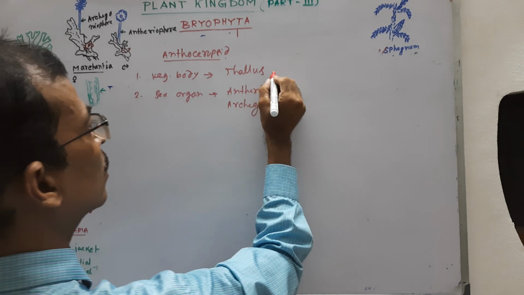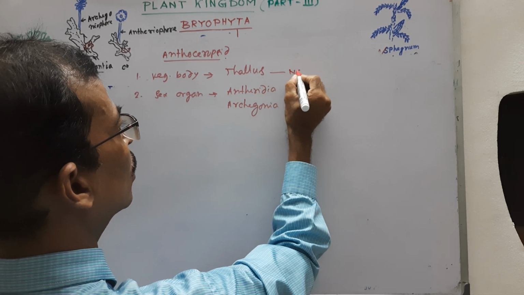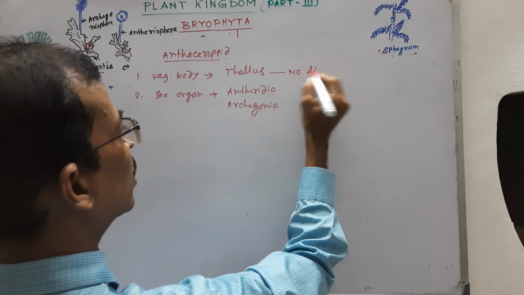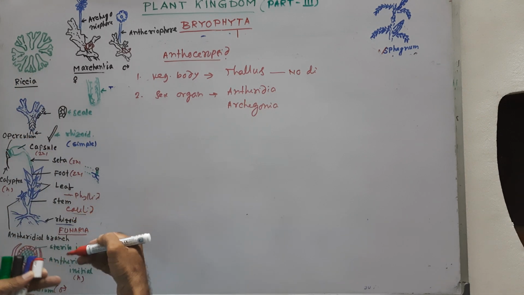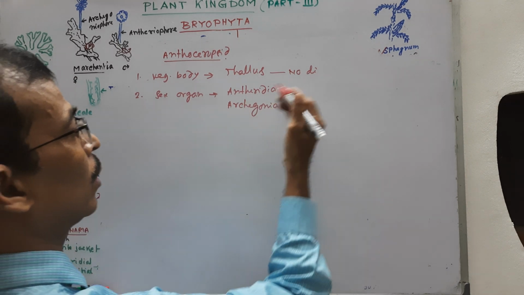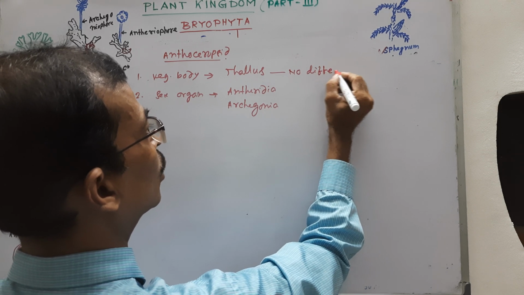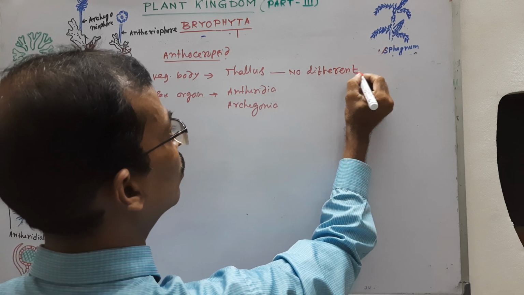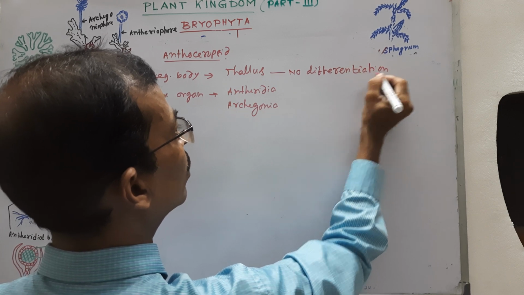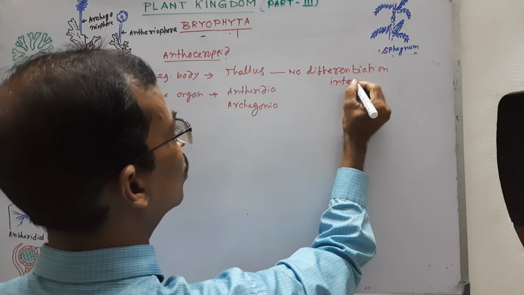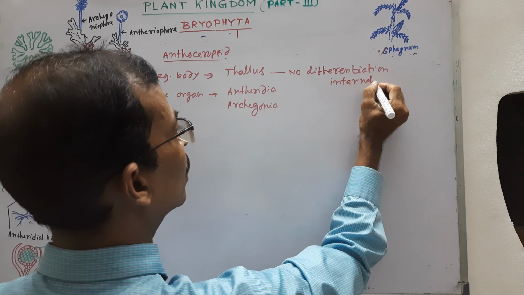But in the thallus there is no internal differentiation into assimilatory zone and storage zone like that of the Hepaticopsida.